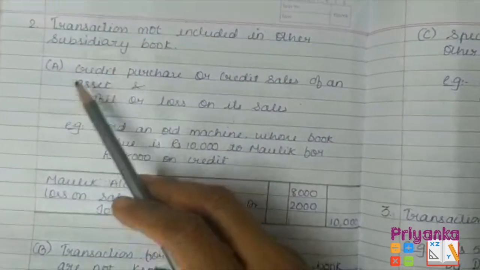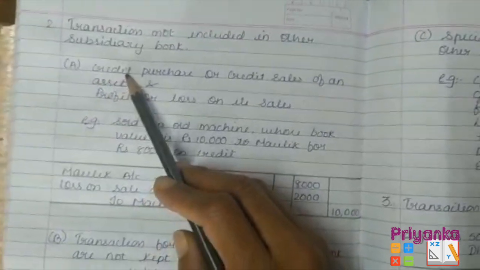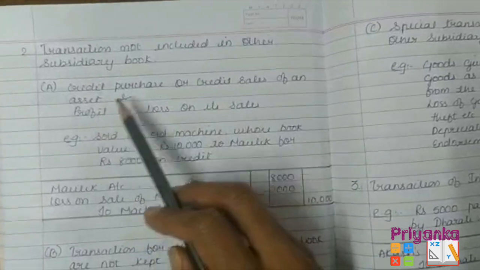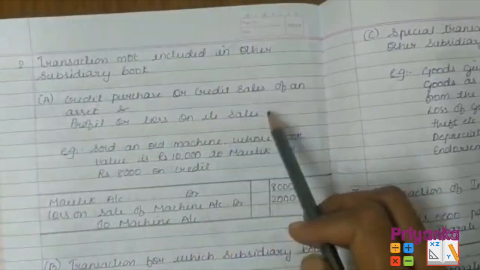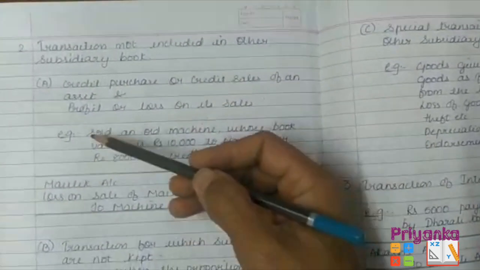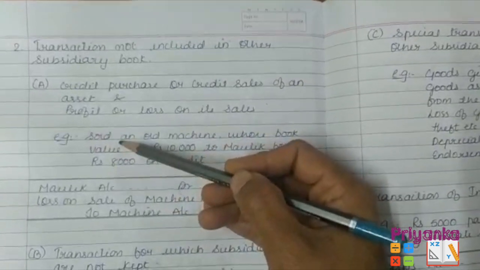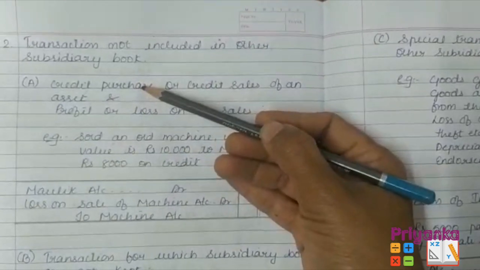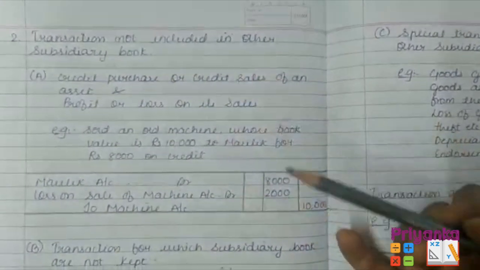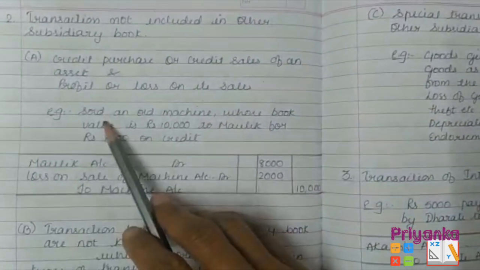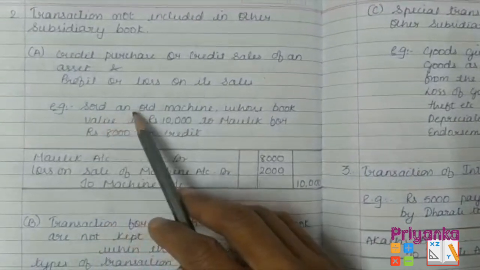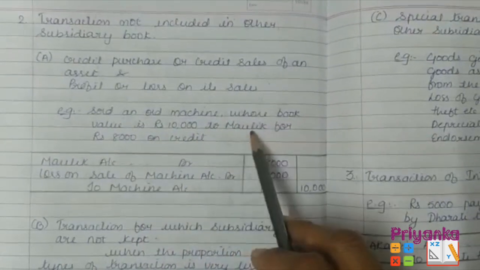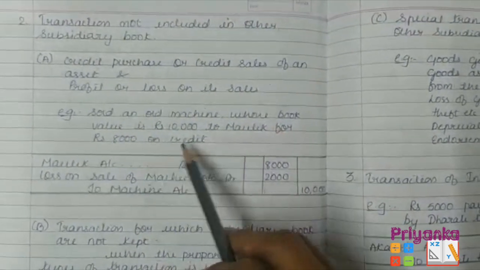Here the explanation starts directly with an example. The first point is the credit purchase or credit sale of an asset and the profit or loss on its sale. Here I put only the sales transaction, but the purchase is also included: if an asset is purchased on credit, it will be recorded in journal proper. One example: sold an old machine whose book value is 10,000 to Maulik for rupees 8,000 on credit.